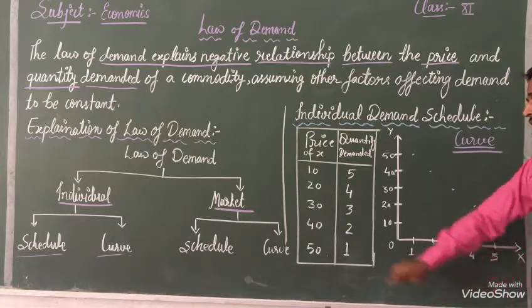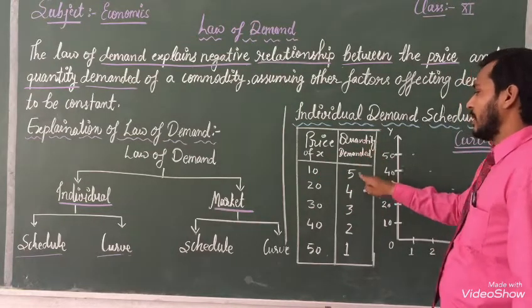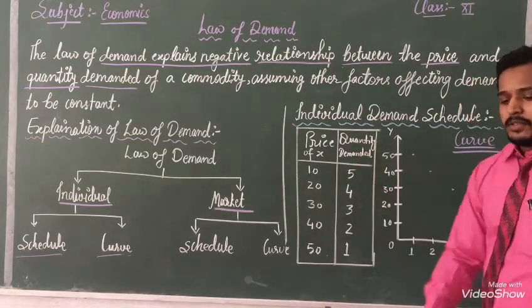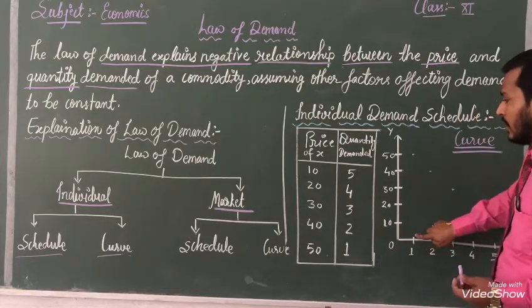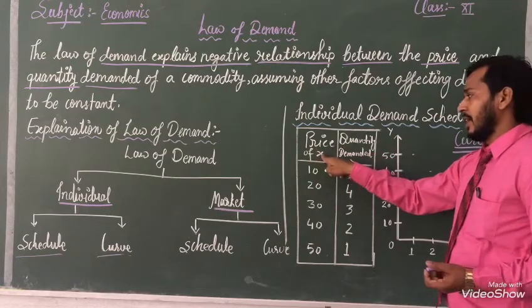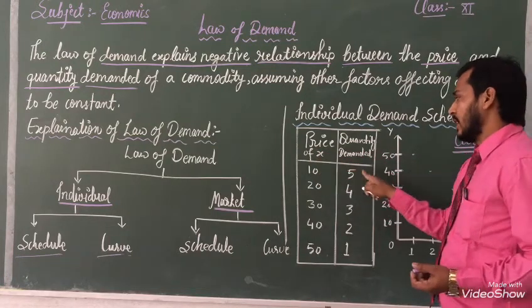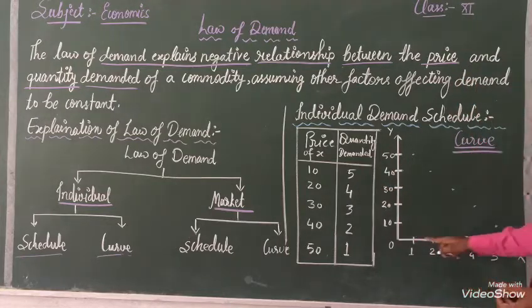Listen, when price is 10 rupees, at that time quantity demanded is 5. So, when price of X is 10, at that time quantity demanded is 5.